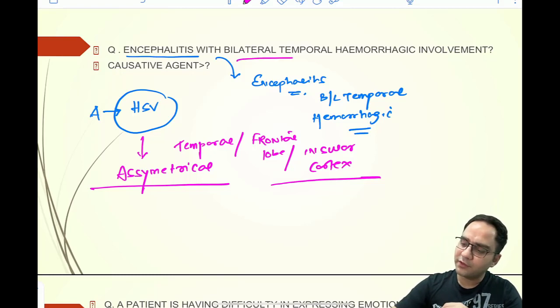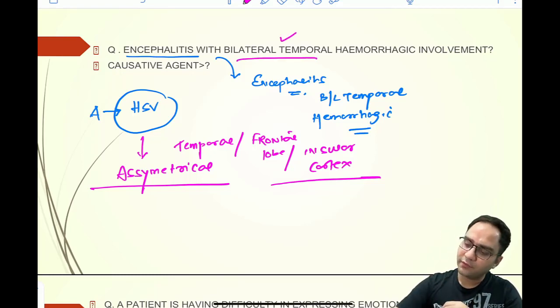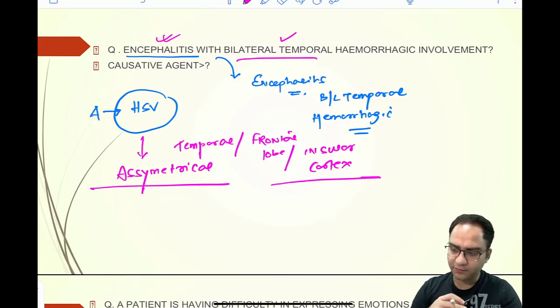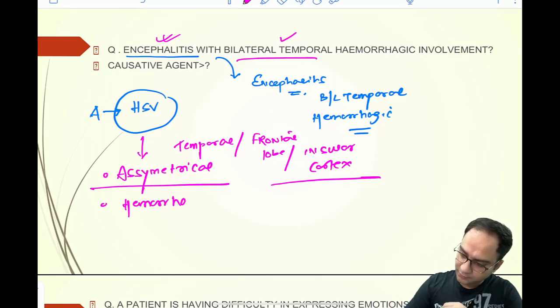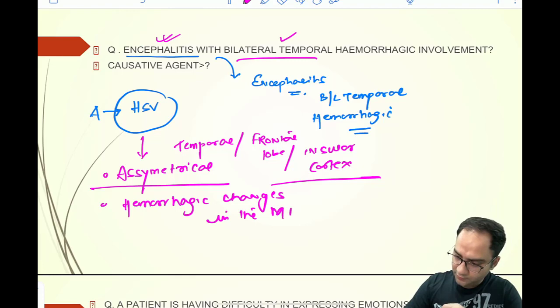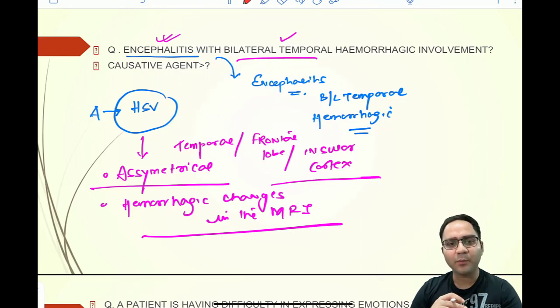Now, they have not mentioned in the question whether the involvement is asymmetrical or symmetrical, but a question of encephalitis with bilateral temporal hemorrhagic involvement, and the third important point is hemorrhagic changes in the MRI. So all these features are seen in herpes simplex encephalitis, HSV encephalitis.